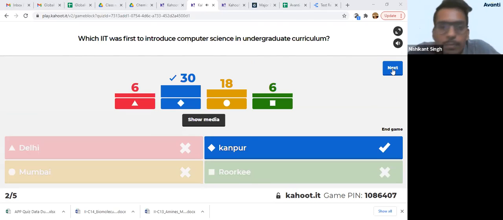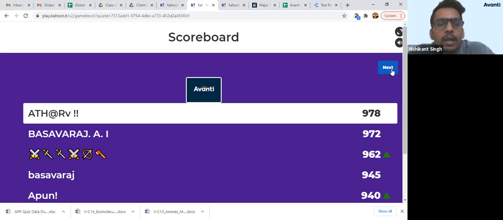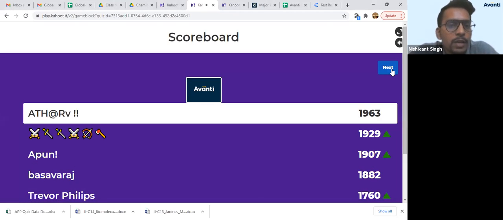The image is the Ganga River basically from Kanpur, UP. You could choose Roorkee also because Roorkee also has the Ganga, but okay. Kanpur is the correct one. Kanpur was the first one to start computer science. Many of you know this. That's great.